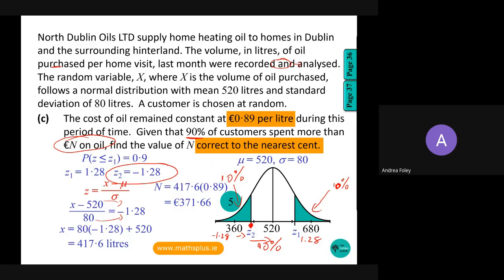Sorry, Owen, I'll just say one thing about that. This is actually the second question in the paper where, with a starred question, it's the same number of marks as high partial credit. Someone taking this exam might think, I'm getting the same marks for a rounding error as someone who didn't multiply through by the 0.89. But that does happen in the Leaving Cert, and it depends on the scale of the question, because often high partial credit on a 5 mark question would be 4 marks. So especially on 5 mark questions, that does happen.